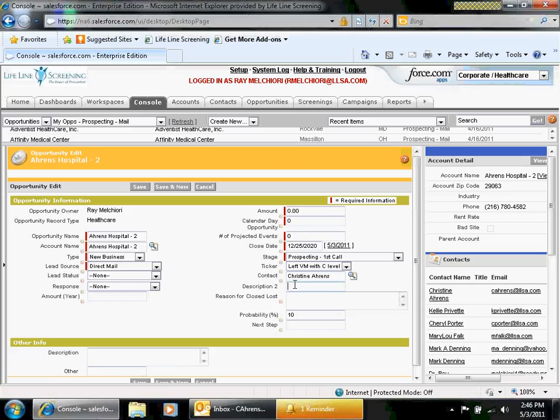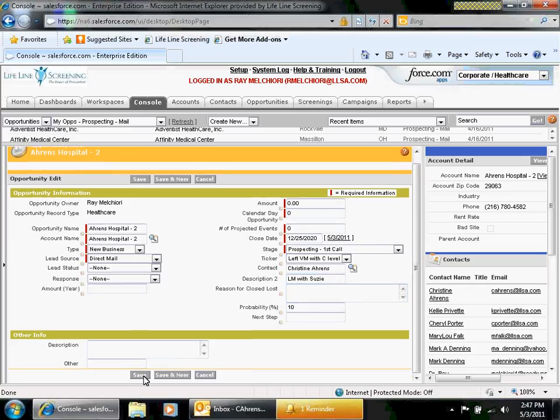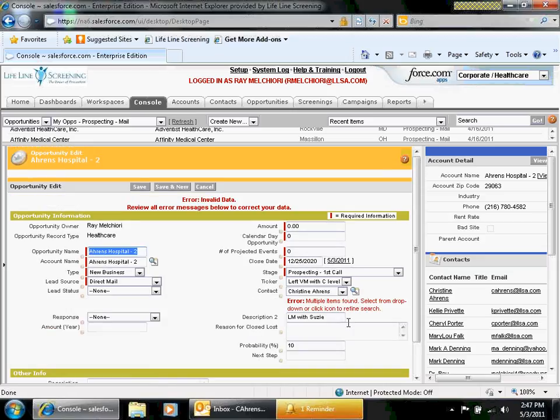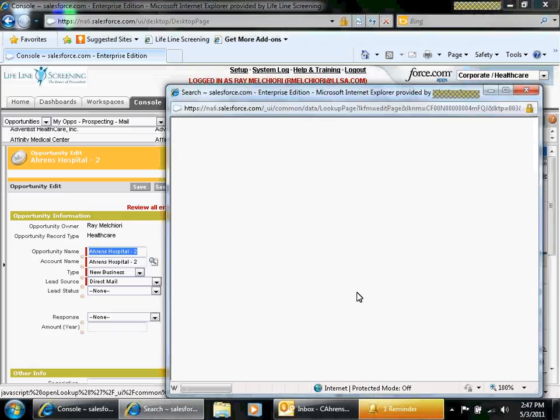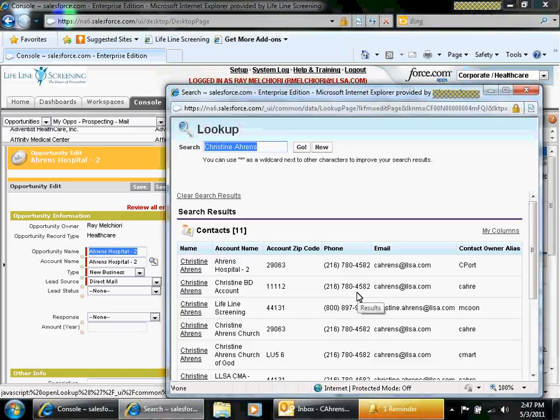All right? And then let's say we left message, how about just left message? That'd be easy. With Susie. Okay? So that way that description will come over here, and then you can click on Save. Now what happens as soon as, oops, there's multiple Christine Ahrens. You won't find that in yours. It's just because I've got so many different test things going on in here.